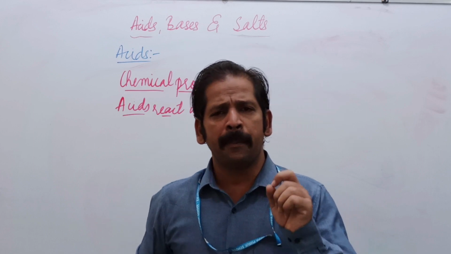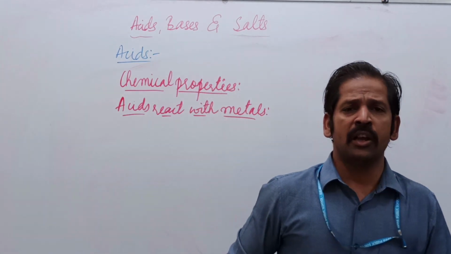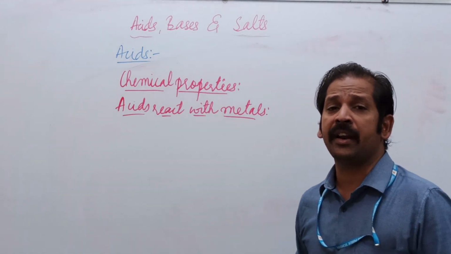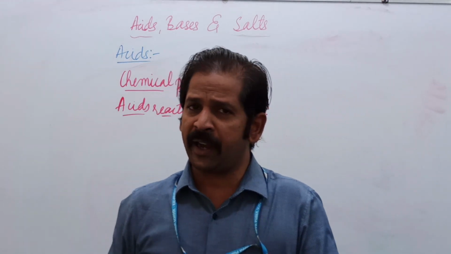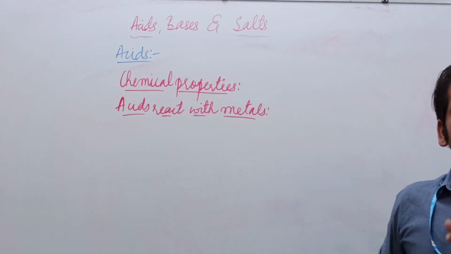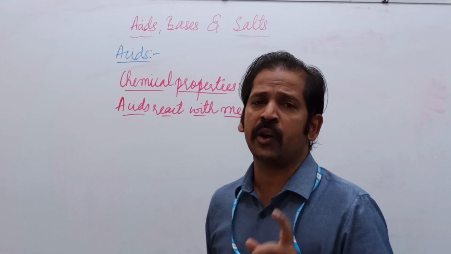For example, magnesium is reacting with the sulfuric acid to form magnesium sulfate and hydrogen gas.